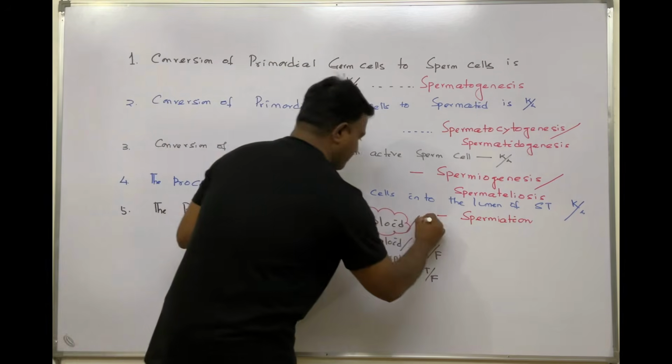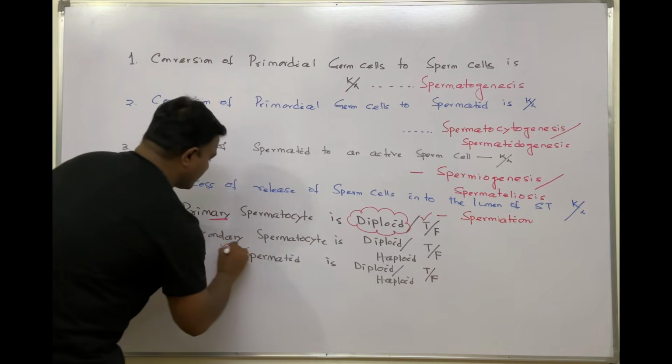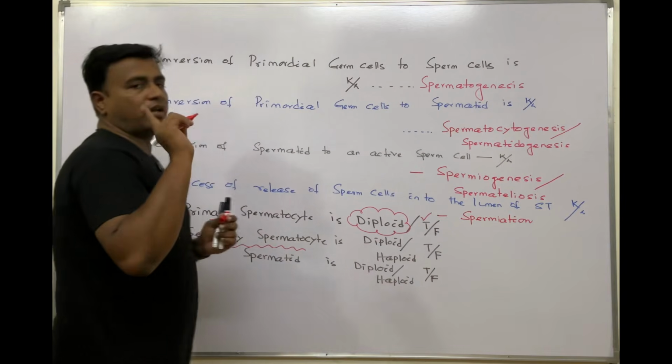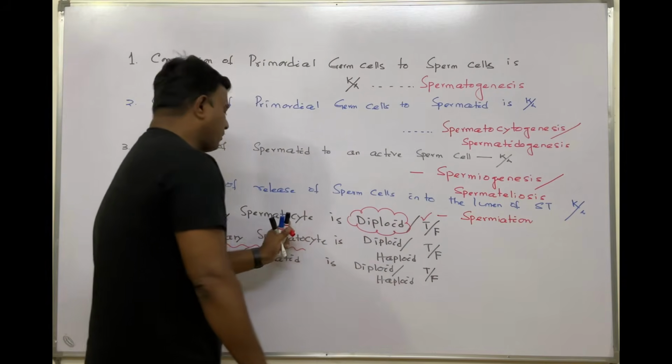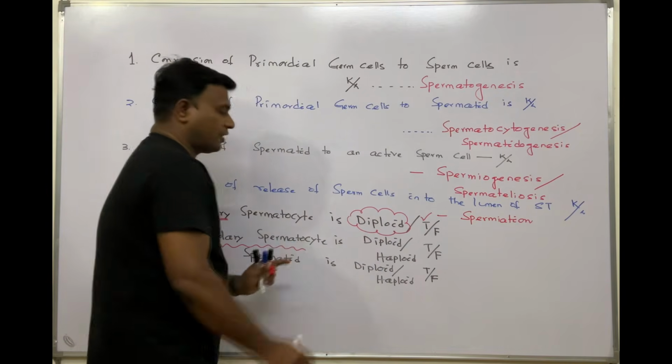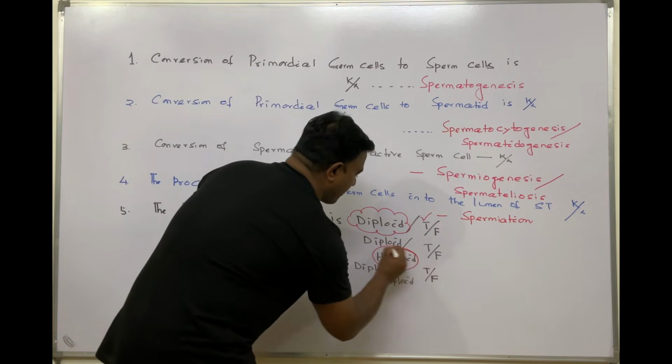So it's true. But when it is secondary spermatocyte, meiosis 1 has occurred. That's known as the reduction division, where the primary spermatocytes are converted to haploid cells. So here the answer is haploid.